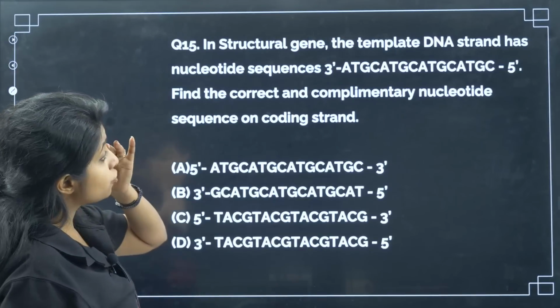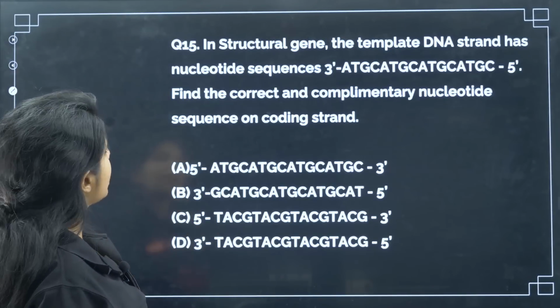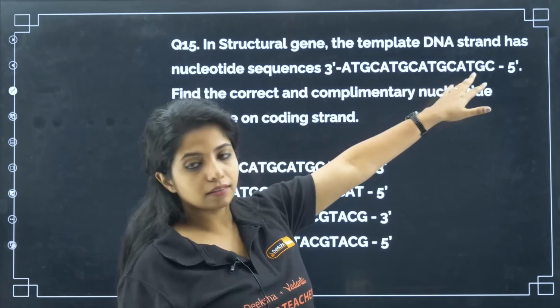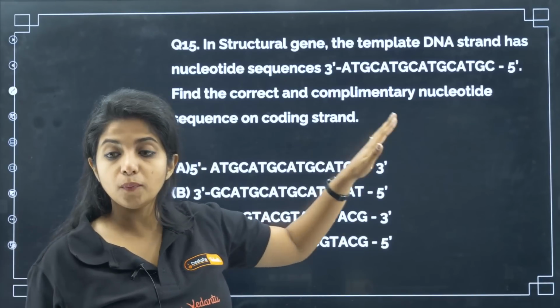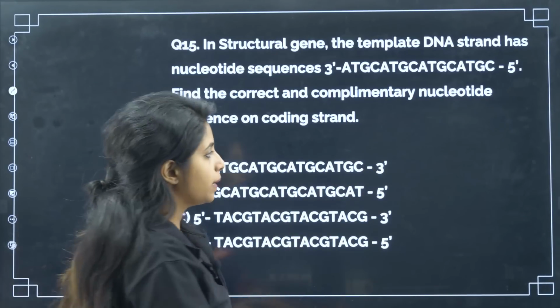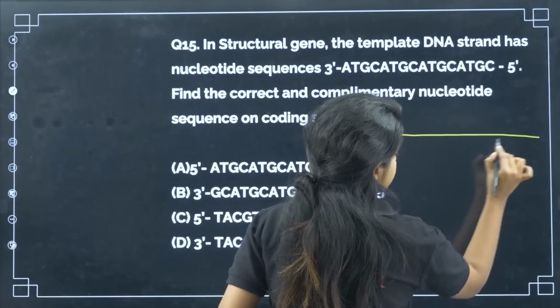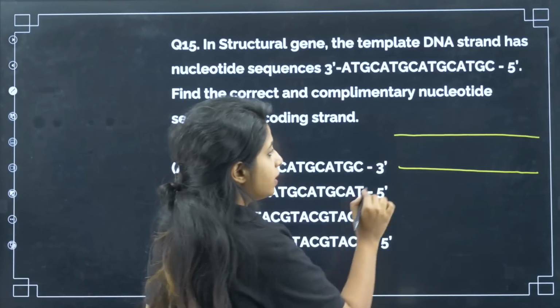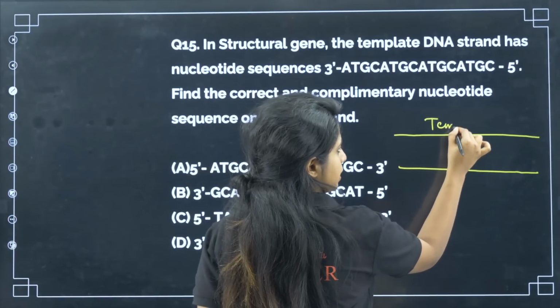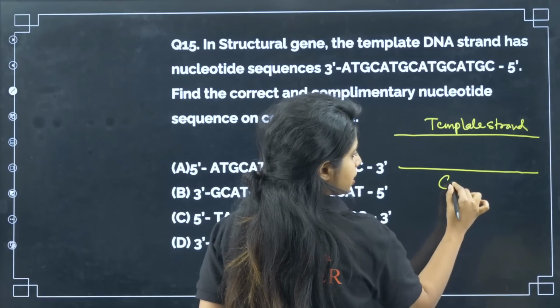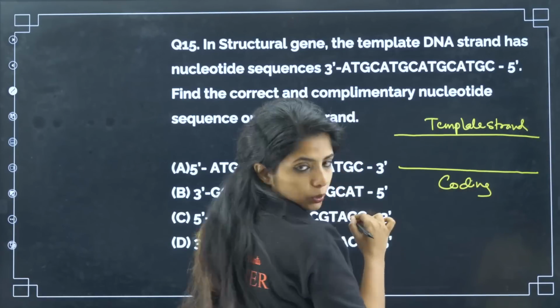Now, in structural gene, the template DNA strand has nucleotide sequence of 3' A, T, G, C, and the list goes on. Find the correct and complementary nucleotide sequence on the coding strand, my dear children. So basically, suppose this is the DNA. Now DNA has two strands. One strand is known as the template strand, and the other strand is known as the coding strand.